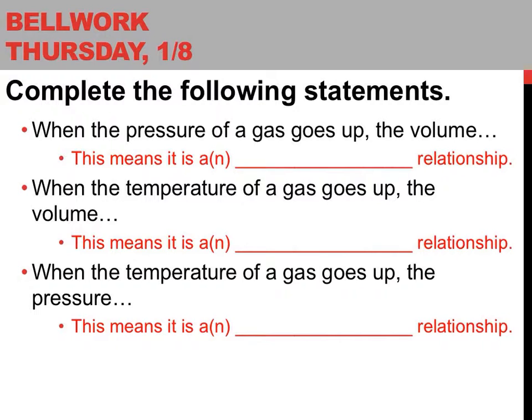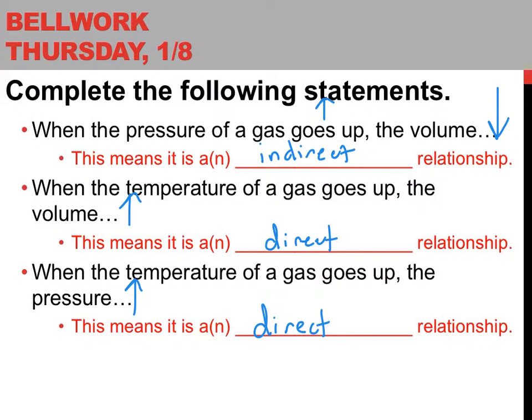When the pressure of a gas goes up, the volume actually decreases, and this is called an indirect relationship. One goes up, the pressure goes up, and one goes down. That's indirect. So when the temperature of a gas goes up, the volume will also increase, and we call this a direct relationship. When the temperature of a gas goes up, the pressure also goes up, and again, this is called a direct relationship.